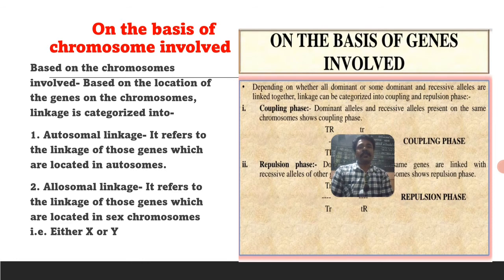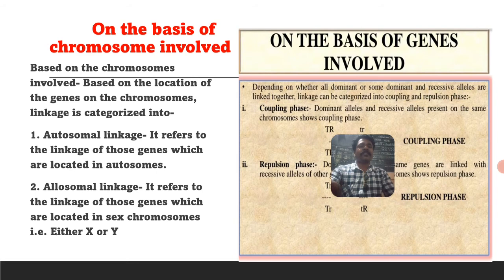Autosomal linkage refers to the linkage of genes located on autosomes. In the human body, 44 autosomes are present, and only one pair of allosomes, XY in male and XX in female. Allosomal linkage refers to the linkage of genes located on sex chromosomes, either X or Y.